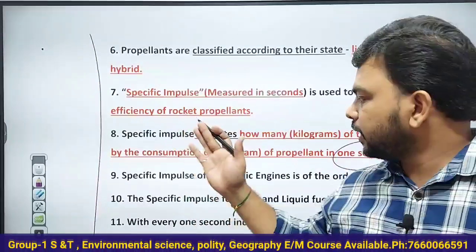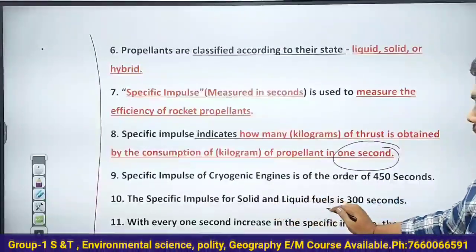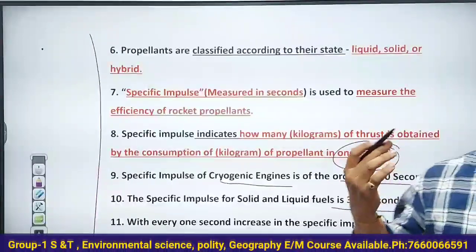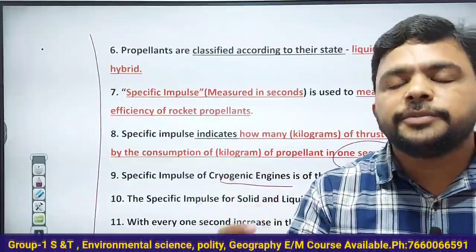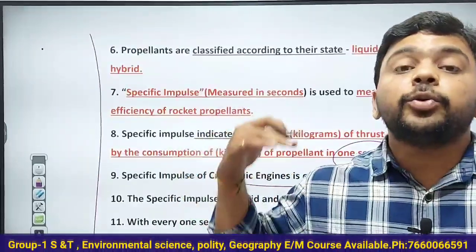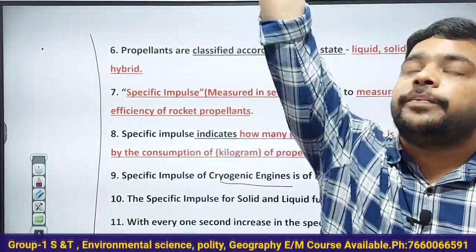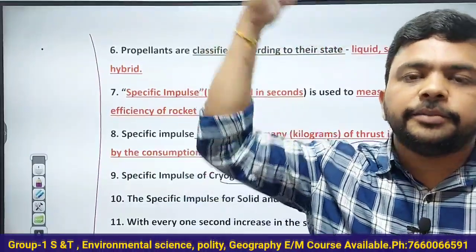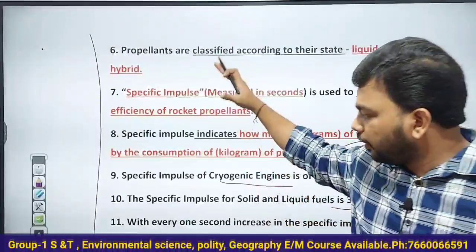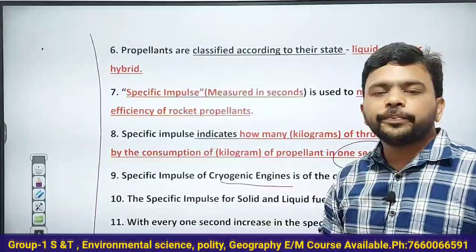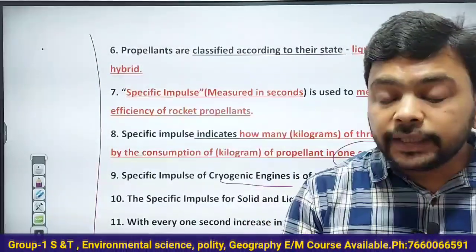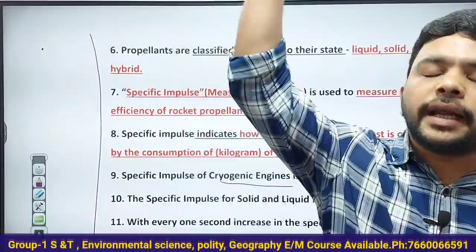And you can write some facts, for example, the specific impulse of solid and liquid fuel is 300 seconds. The specific impulse of a cryogenic engine is 450 seconds. If specific impulse increases by just 1 second, the launch vehicle has the capacity to take an extra 15 kgs to a greater height. Understand this very clearly. Then what is the advantage of all these calculations on specific impulse? The more the specific impulse of the launch vehicle, the more weight it can carry to greater heights.